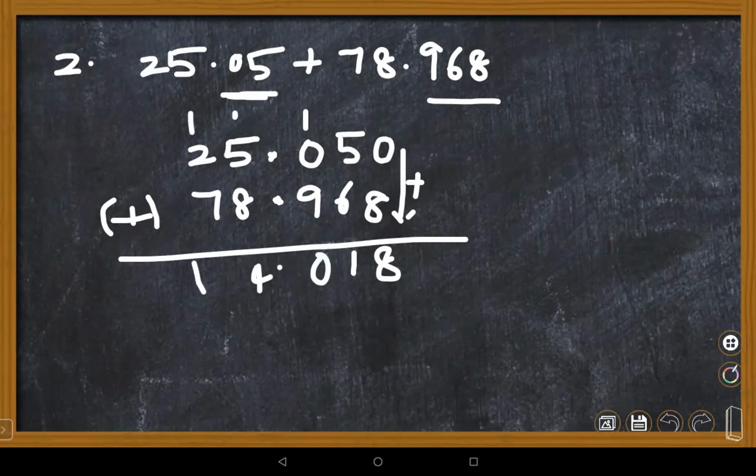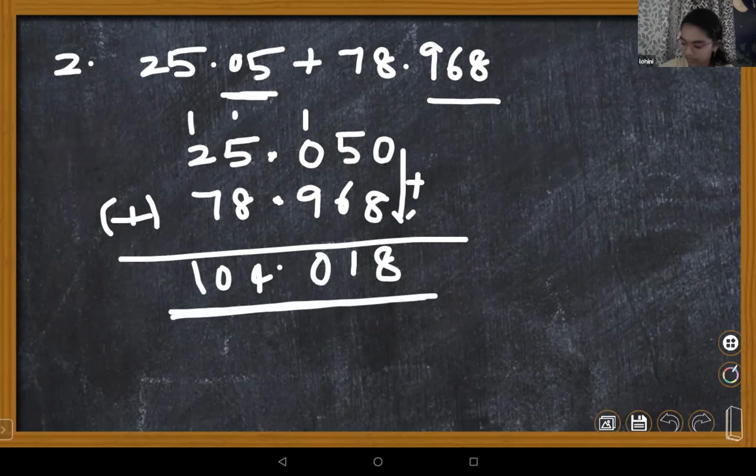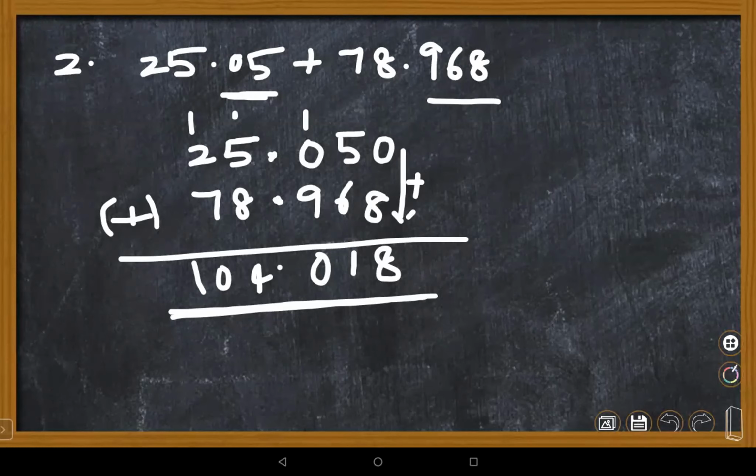Children, how many of you got the same 104.018? Ma'am, I said in the chat, I'm correct. Very good. Correct, ma'am. Daksh, ma'am, I did subtraction instead of addition. Okay, don't worry about that.